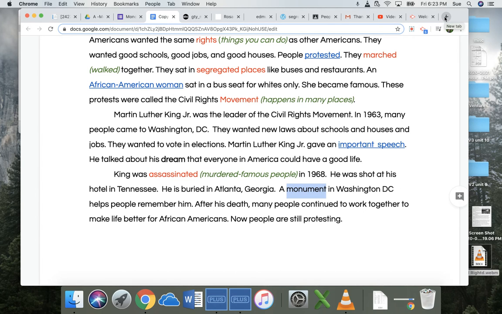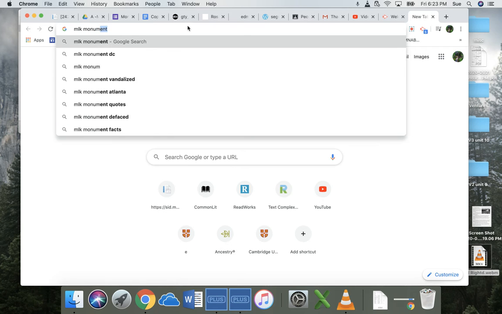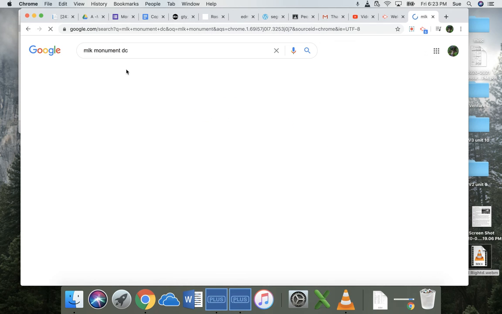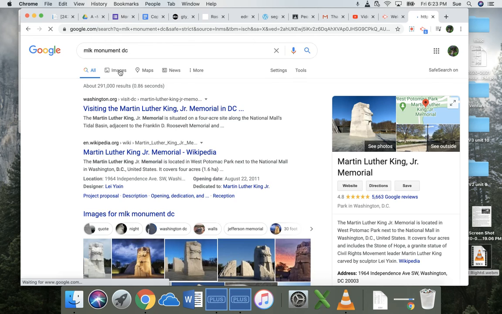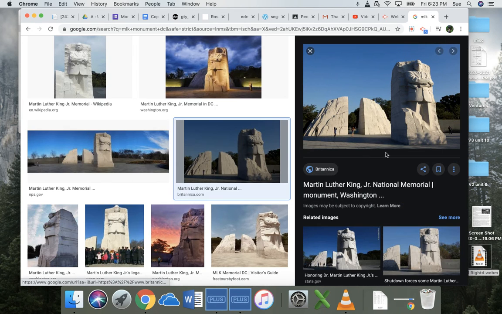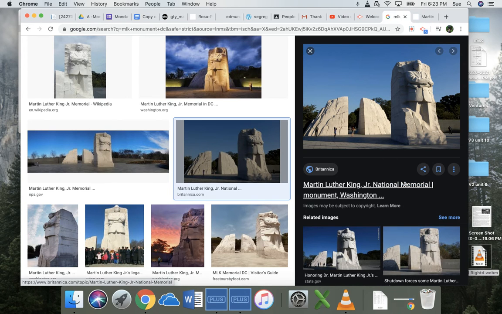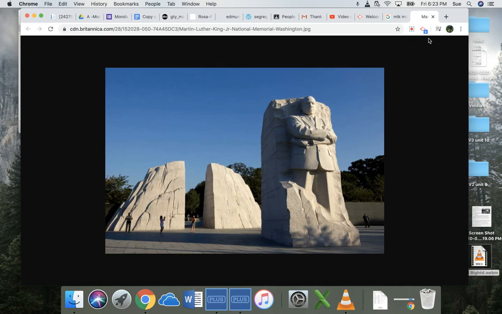So I didn't put the link here, but I'm going to pull it up really fast. So I can show you a picture of what it looks like. So Martin Luther King Jr. has a monument in Washington, D.C. that looks like this.